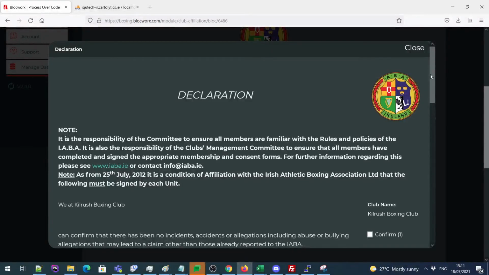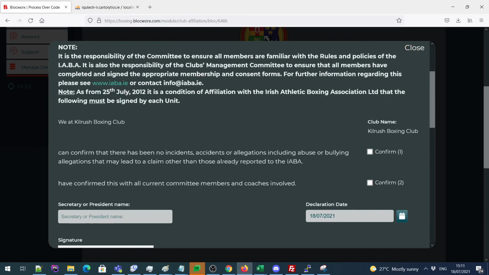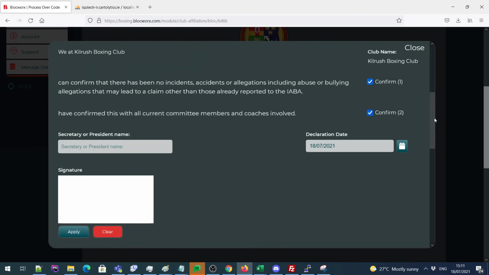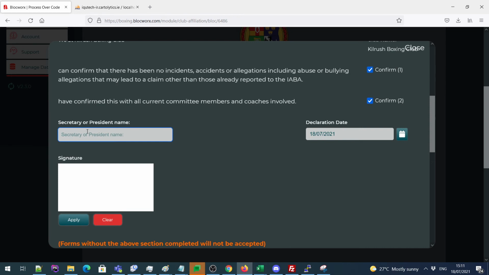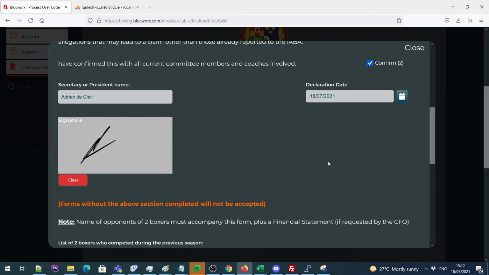Please read the declaration section in its entirety before filling out anything. Once you're happy, there are 2 mandatory statements that must be confirmed by yourself. To do this, you click confirm and confirm. You then put in the information. This is what the person who's filling out the form must fill in. And you also do a signature, which you can do on the screen digitally. Click apply, and that will lock in your signature. If you're not happy, you can click clear and sign again.